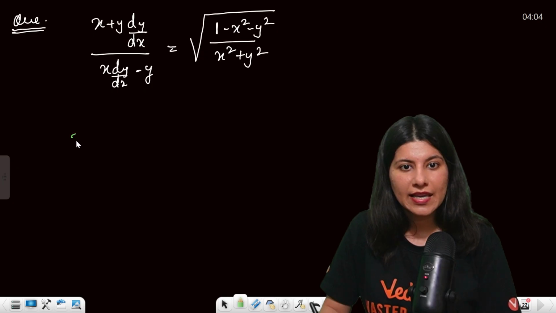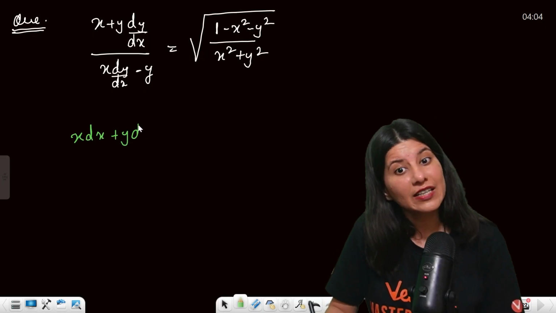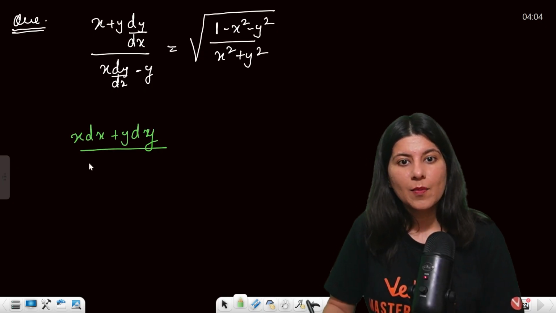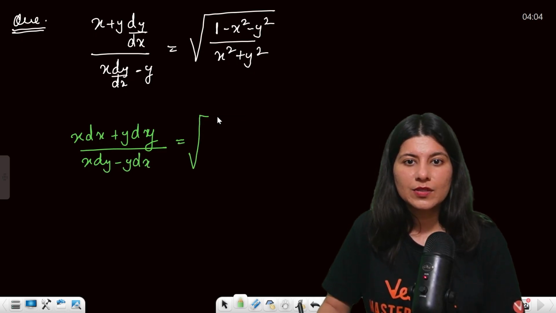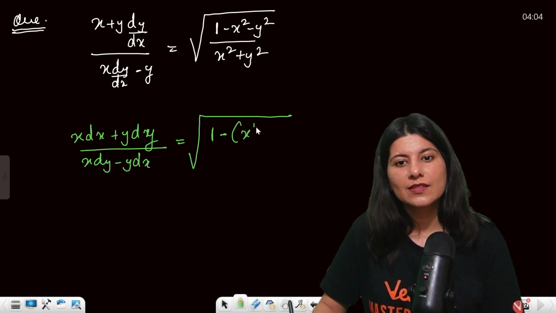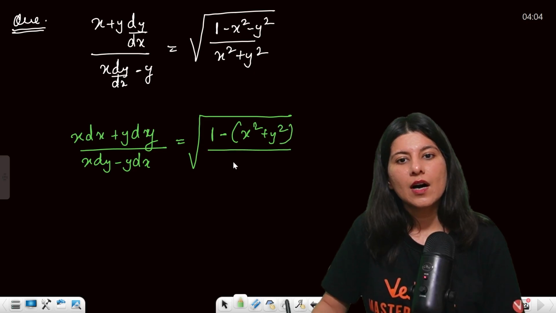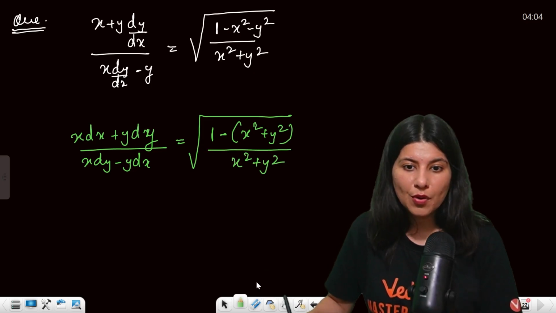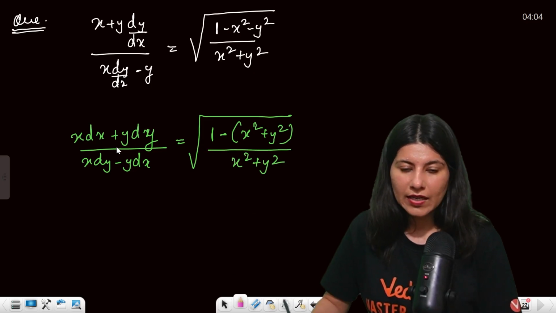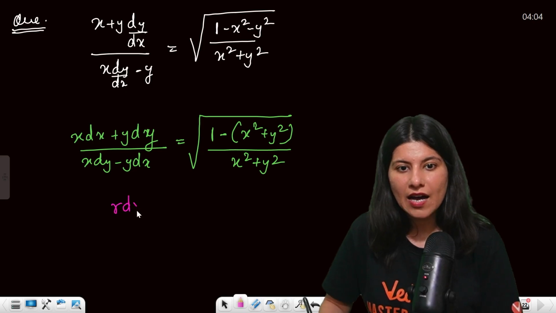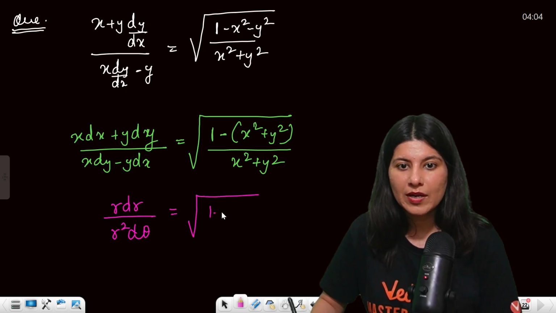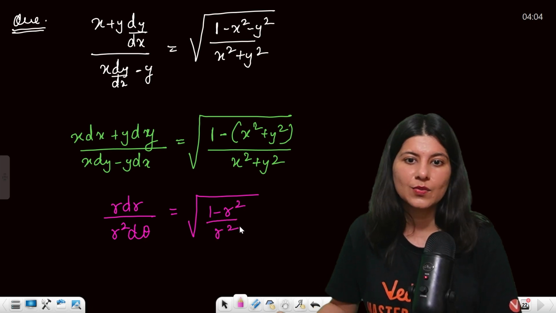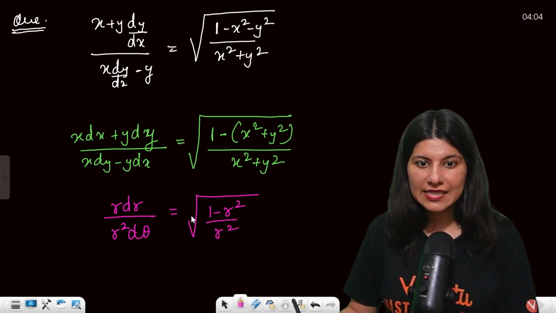So this is x dx plus y dy, type 1 again, upon x dy minus y dx, equals to square root of 1 minus x square plus y square upon x square plus y square. Now to solve this, again, this is r dr upon r square d theta equals to square root of 1 minus r square upon r square. This is how it is.